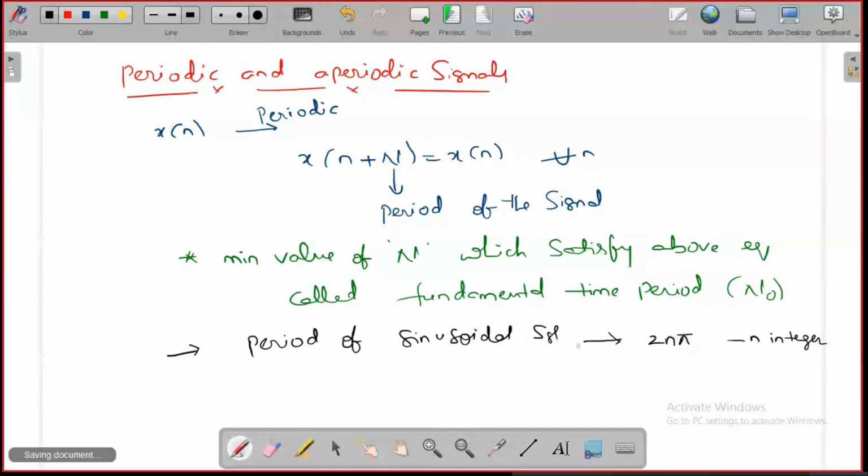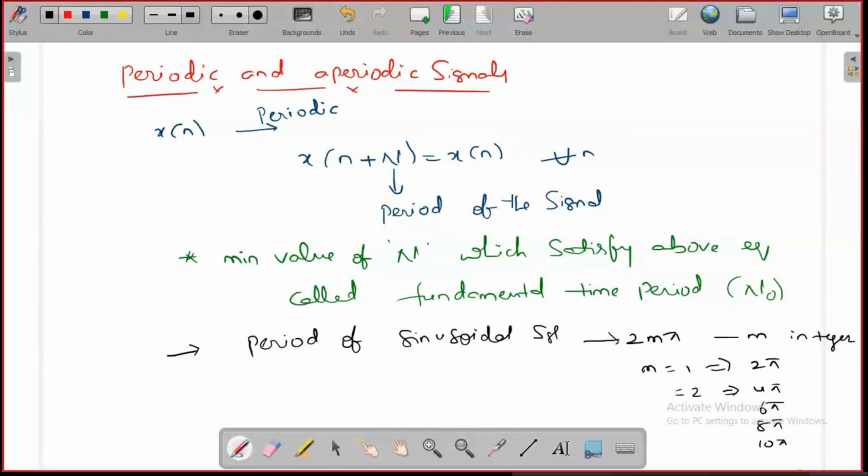For understanding purposes, I am taking it as 2m pi. Why? Because n is generally used for the time variable, so m is an integer. Now that means 2 pi is also a period. If m value is 1, 2 pi; m value is 2, 4 pi; then 6 pi, 8 pi, 10 pi. All these values are periods of the sinusoidal signal.